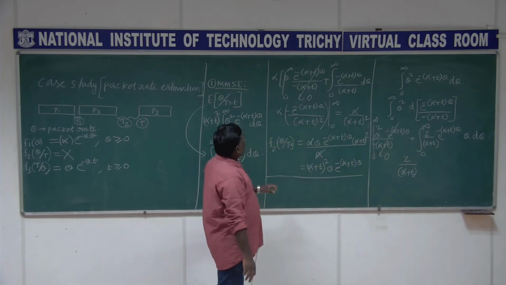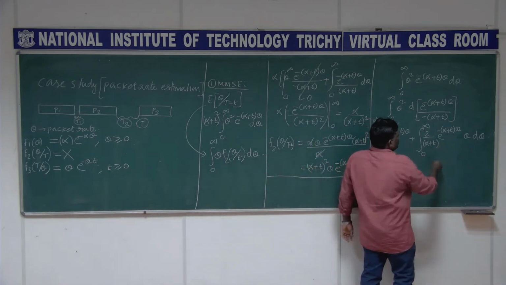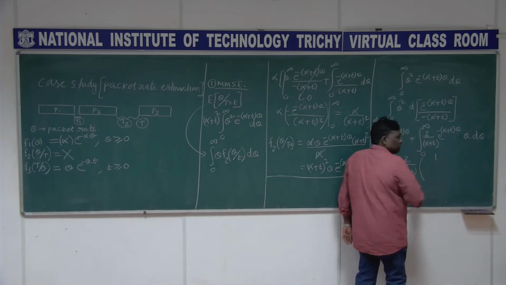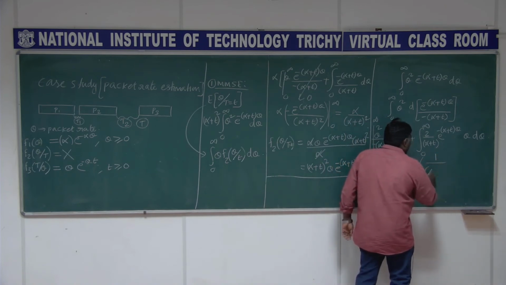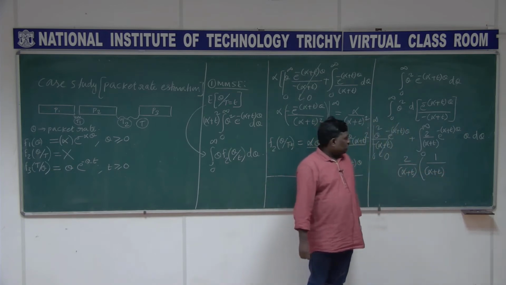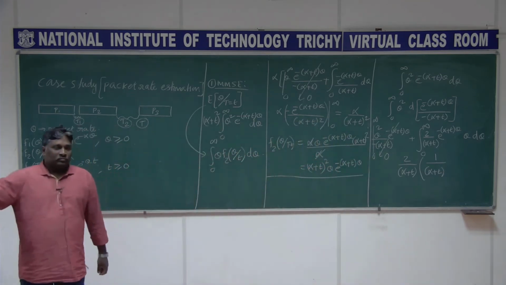We already did this portion. It is 1 by (alpha plus t) whole square, that is all. Check.